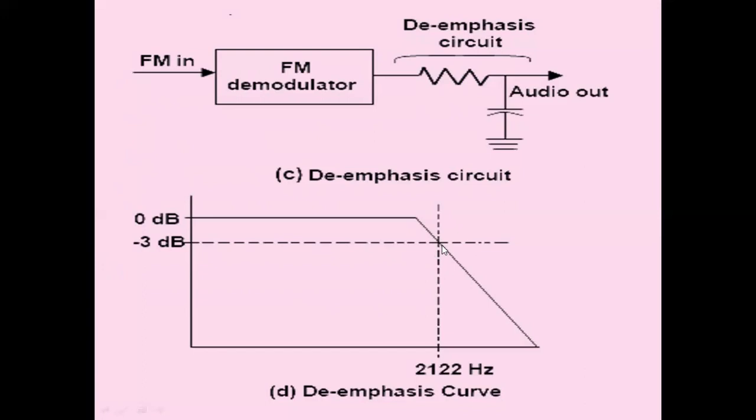Similarly, all other frequencies are compensated with the negative voltages. The corresponding cut is done at the receiving end. That means as the frequency increases, the capacitive reactance decreases, and the voltage across this capacitor also decreases. It is like this. So we are getting inverse characteristics of pre-emphasis. Thereby the original levels are restored back.